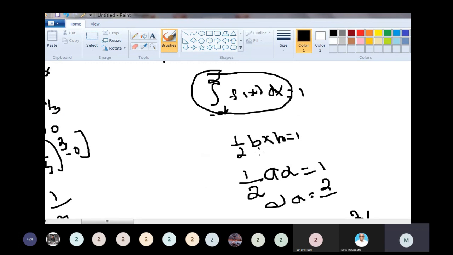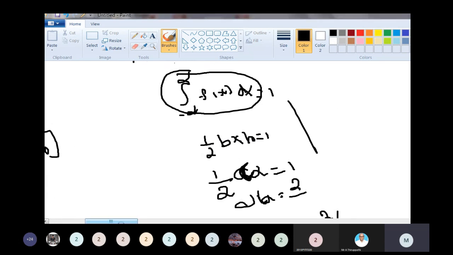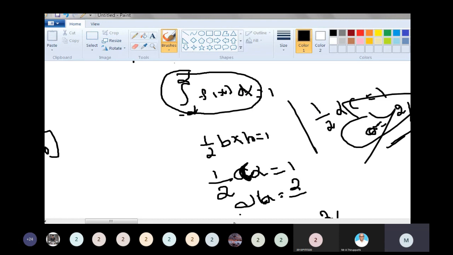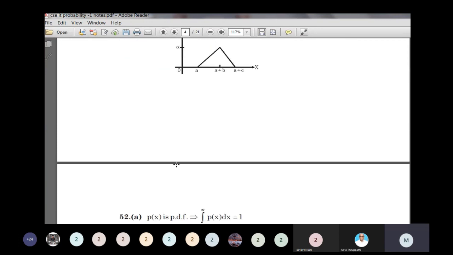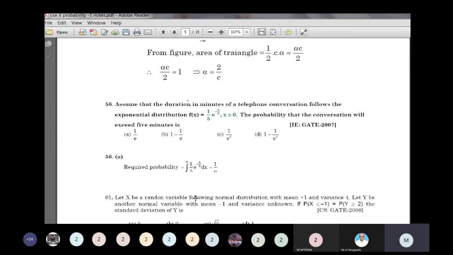Sorry, the base is equal to C, not A. So one by two into alpha into C is equal to 1. Therefore, alpha equals 2 by C. This is the correct answer. Option A is the correct one. Okay, next.